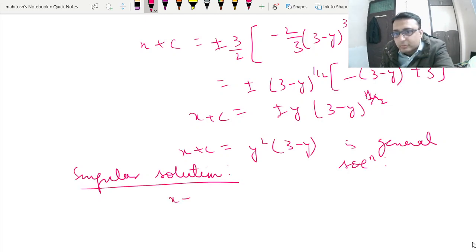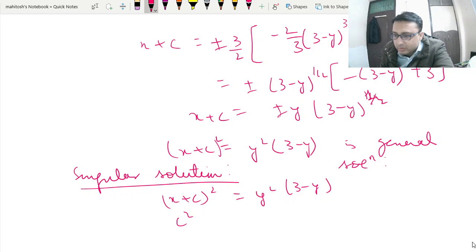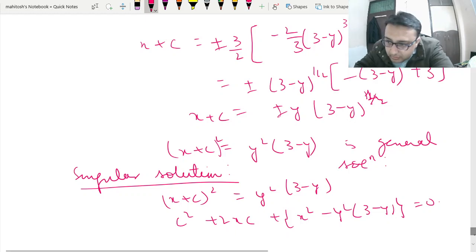So we can write this as c, just this general solution, and 3 minus y. So we can take this c discriminant, begin with it: c square plus 2cx plus x square minus y square (3 minus y). So we will write this discriminant for this.